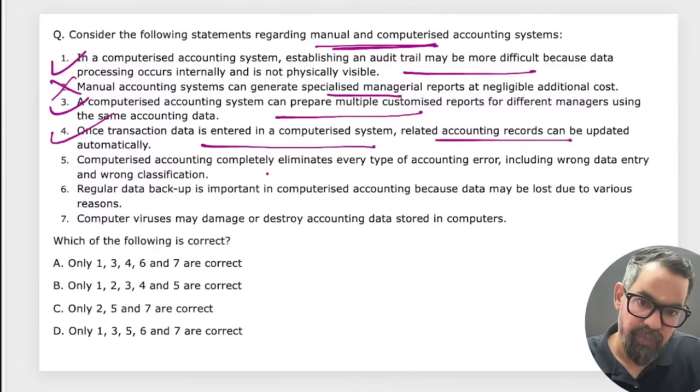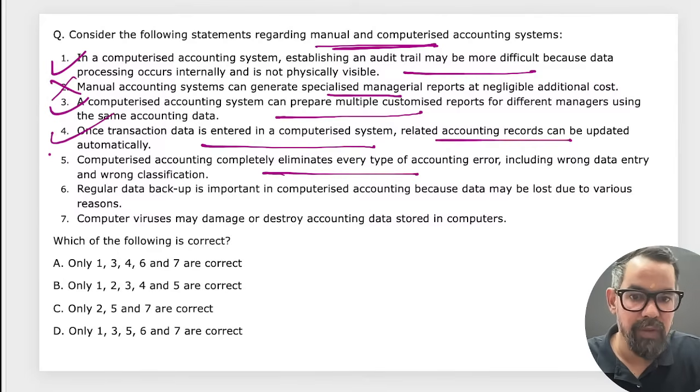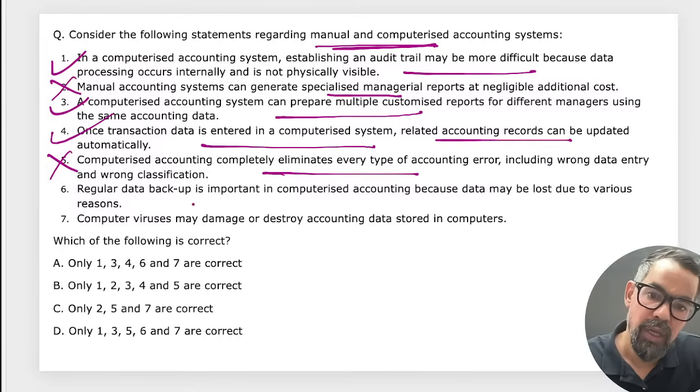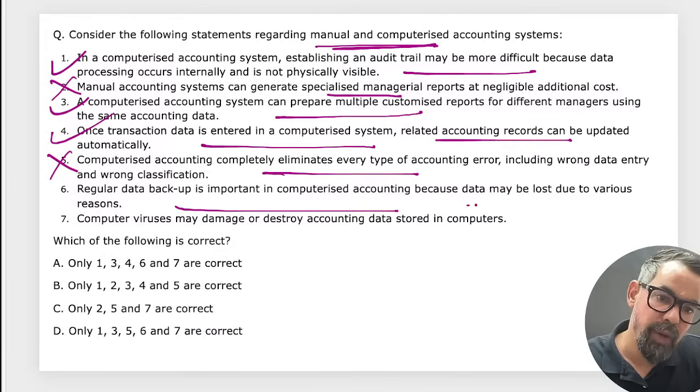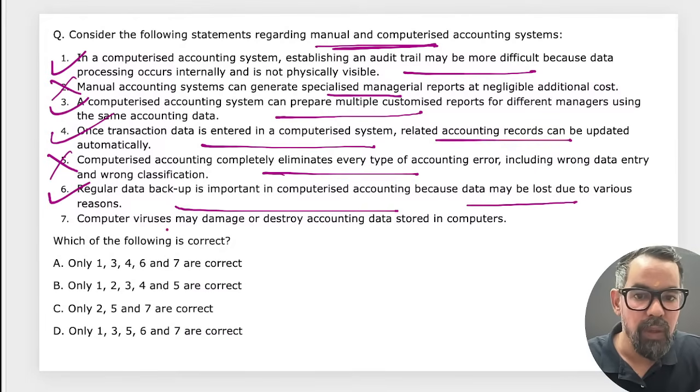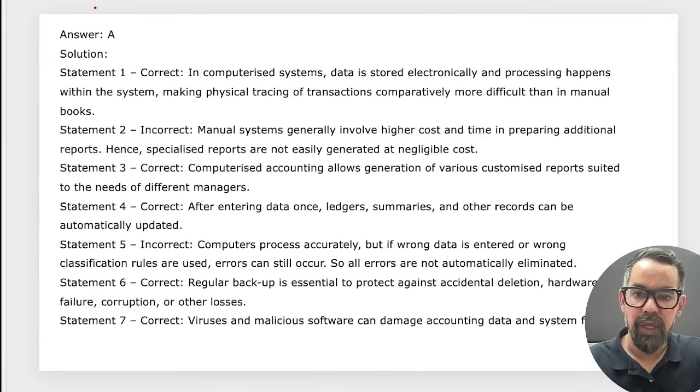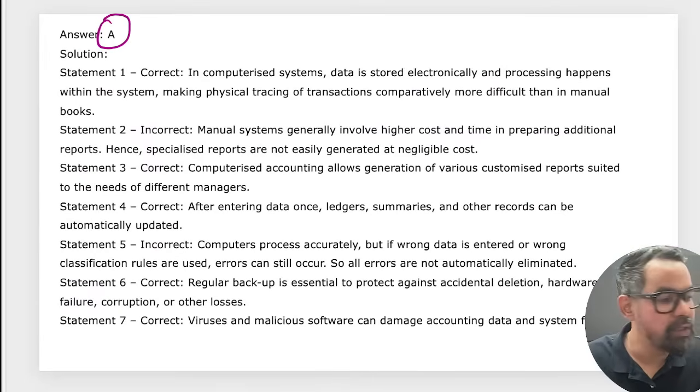Computerized accounting completely eliminates every type of errors. No. Human errors are also there, right? So we cannot say it completely eliminates all the errors. Regular backups are important for this one. Yes. Computer virus may damage security. So 1, 3, 4, 6, 7 means option A only will be the right answer for this particular one. Correct?